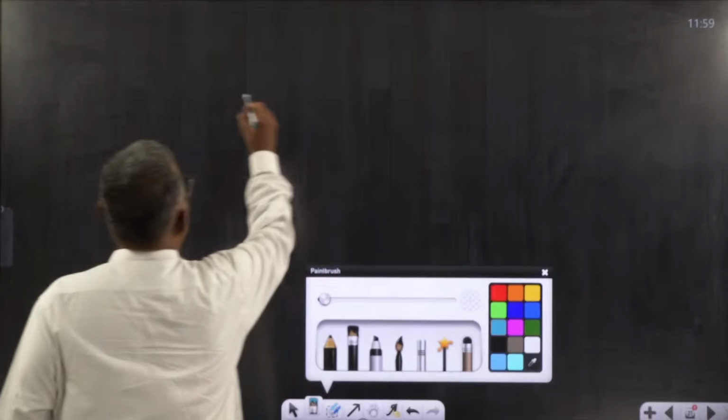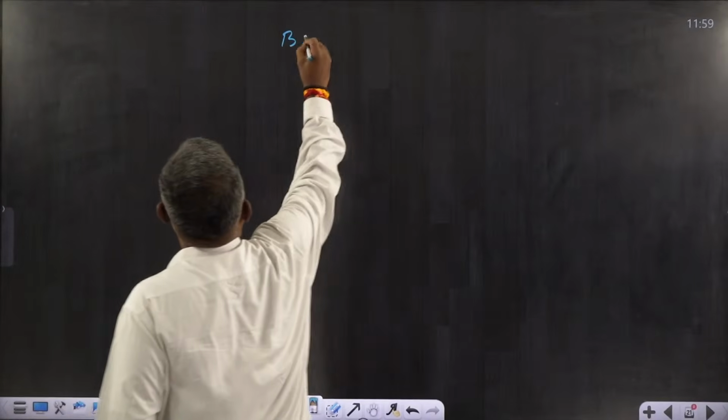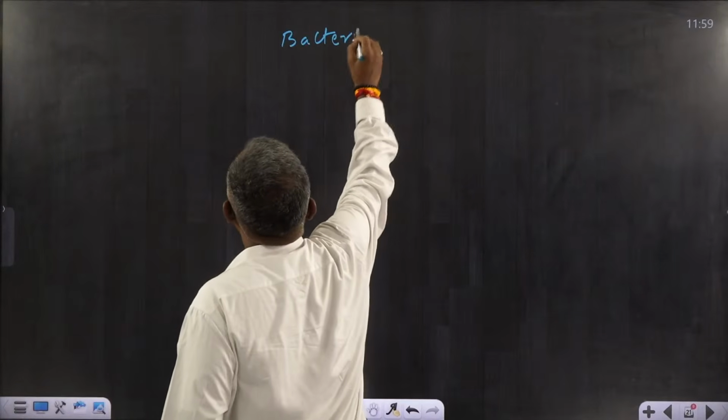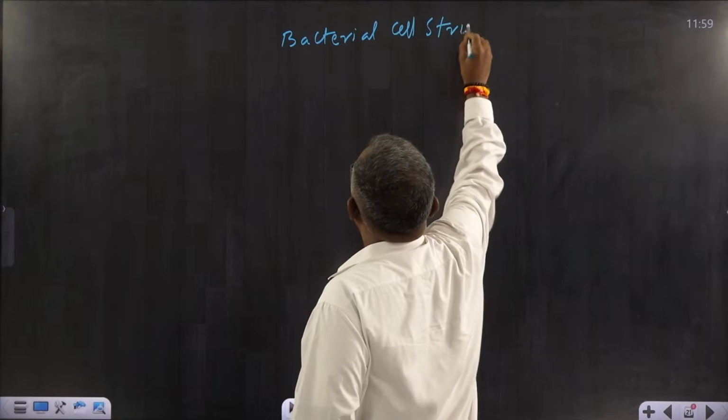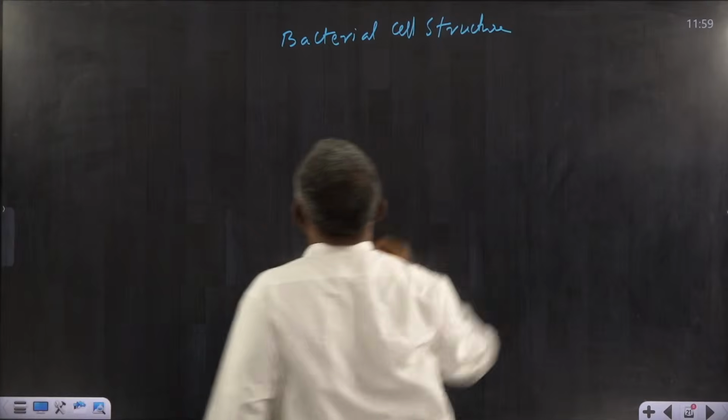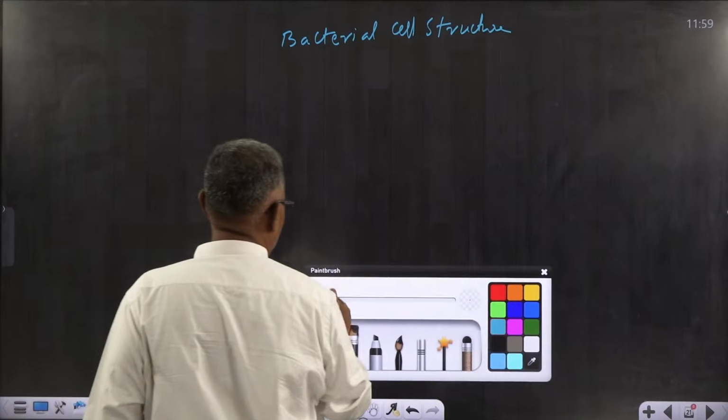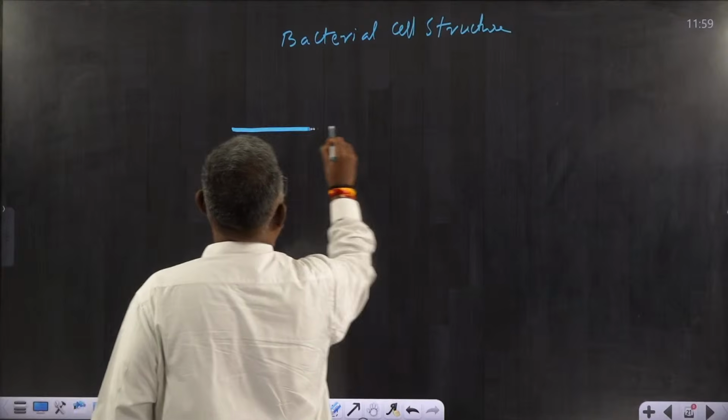So, if you take the bacterial cell structure I am discussing now, a bacterial cell has a cell wall.